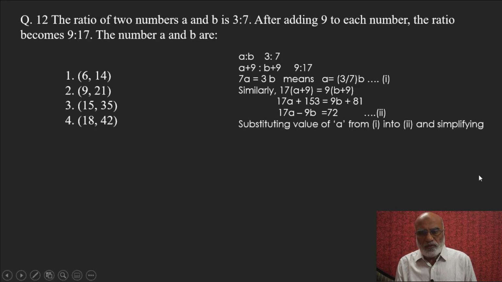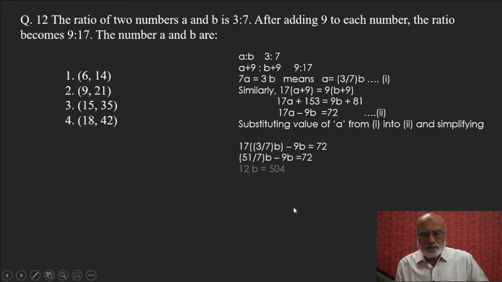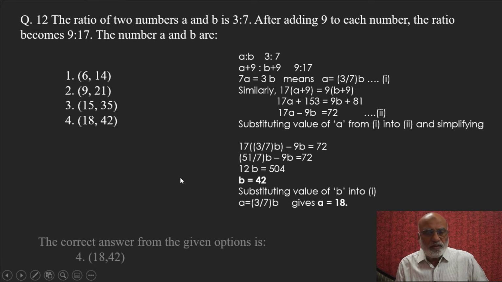So, substituting the value of A from equation 1 into 2 and simplifying, we get 12B is equal to 504. So, B becomes 42. And from there, if you substitute the value of B into A equals 3/7 B, A comes out to be 18, which means the correct answer is the fourth option, 18:42.